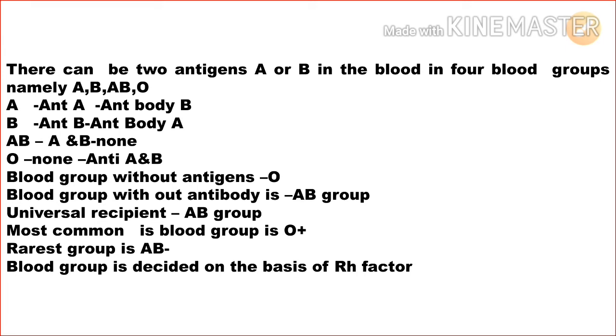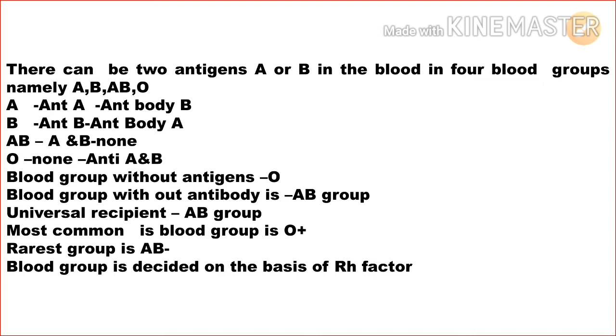The blood group without antigen is the O group. The blood group without antibody is the AB group. The universal recipient is the AB group. The most common blood group is O positive. The rarest group is AB negative. The blood group is decided on the basis of the Rh factor.